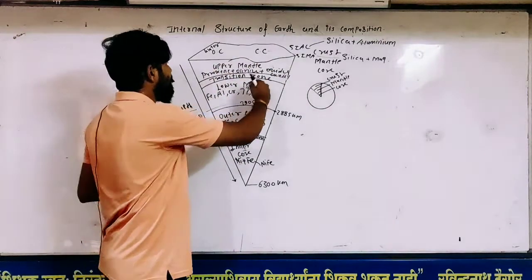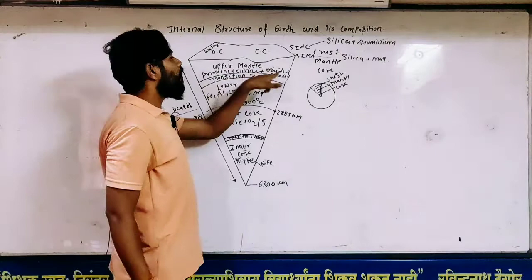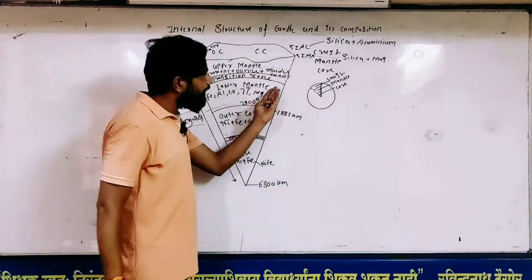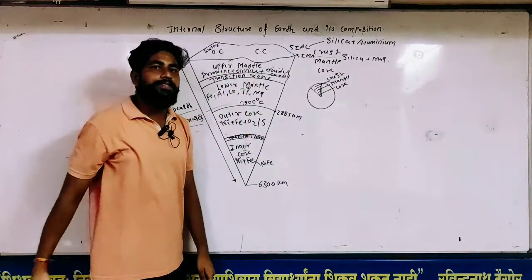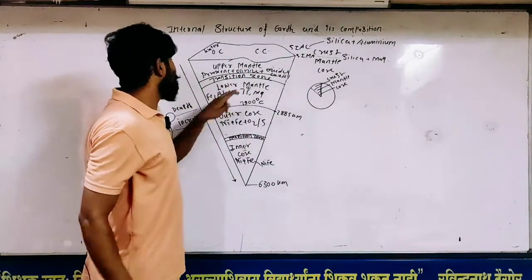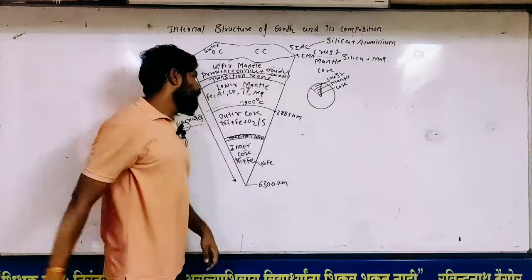Now the upper mantle mainly consists of pyroxenes, olivines, and oxides, calcium oxides and aluminium oxides. In between there is a transition zone. Now the lower mantle has Fe, aluminium, chromium, titanium, magnesium, etc.